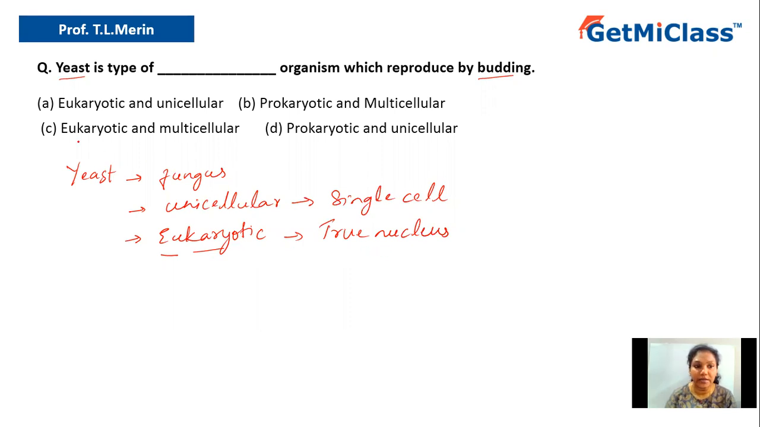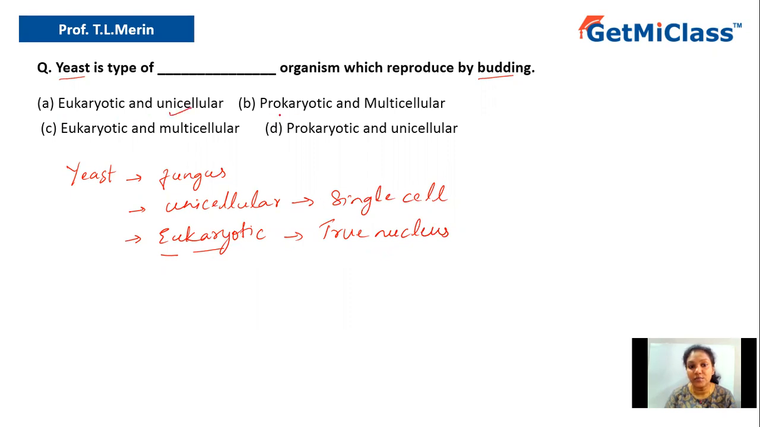So let us look at the option again. Option A says eukaryotic and unicellular. Yes, it is correct because yeast is eukaryotic because it consists of true nucleus, and it is unicellular because it is made up of single cell. So option A is correct.